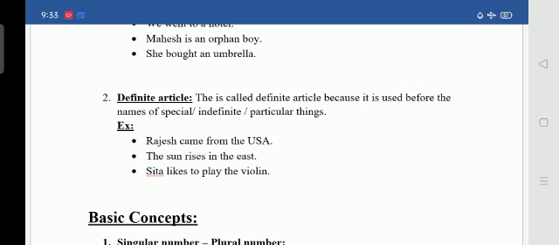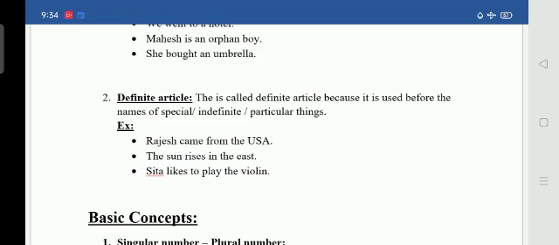Next one. The sun rises in the east. Here we are talking about two particular things. Sun. From where will it rise? East. So the sun rises in the east. Next, Sita likes to play the violin. What does she like? Sita likes to play the violin. We are talking about the particular instrument violin. So we are using the.